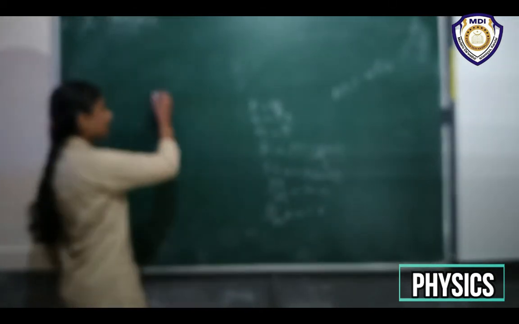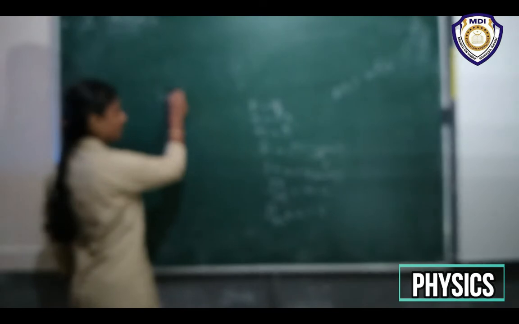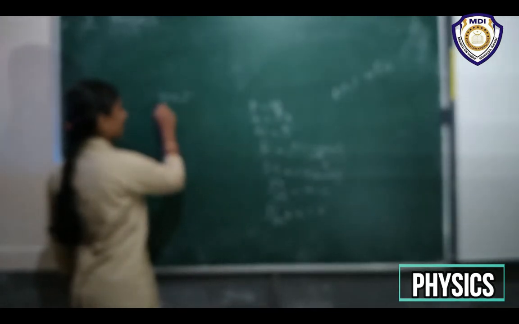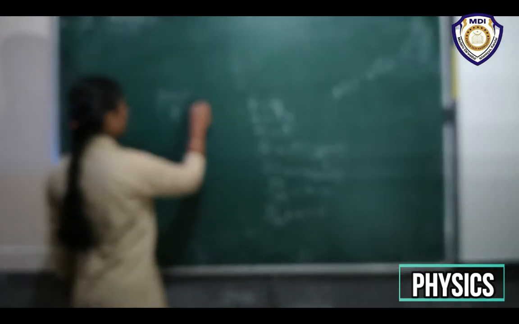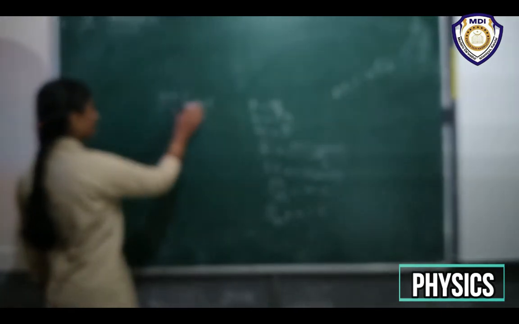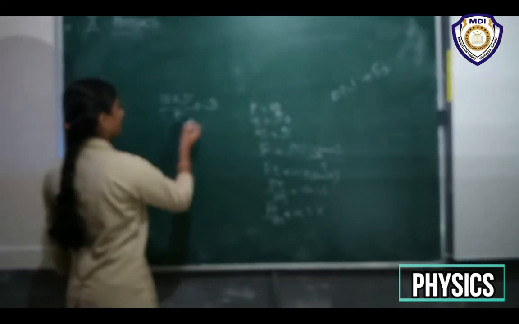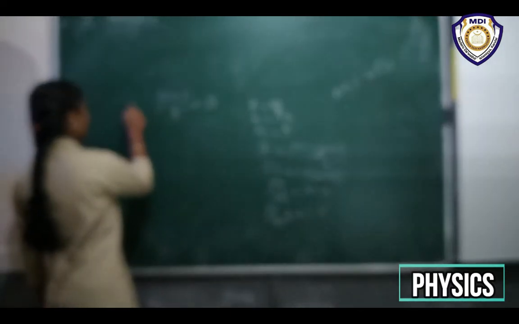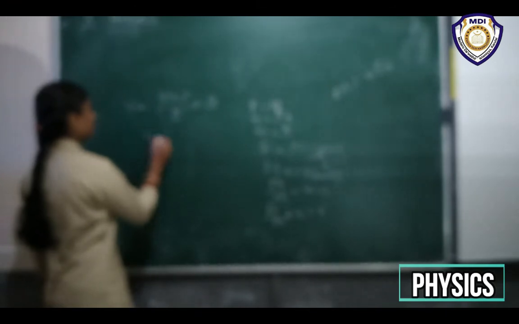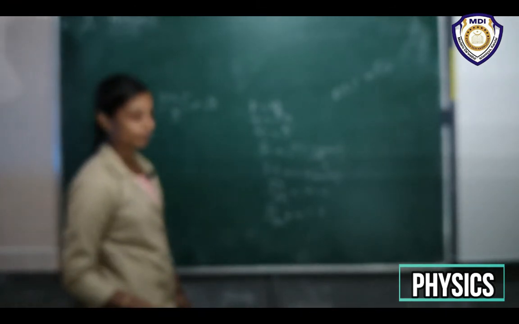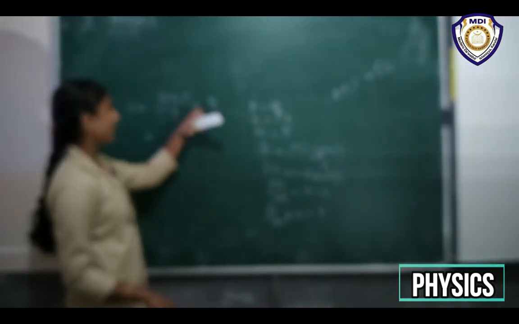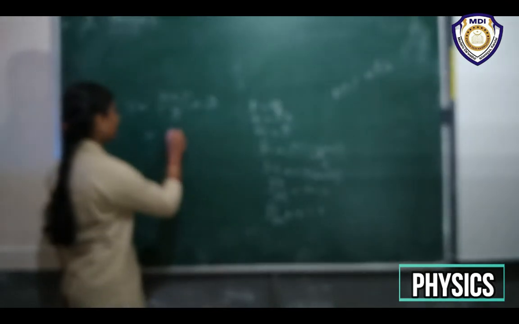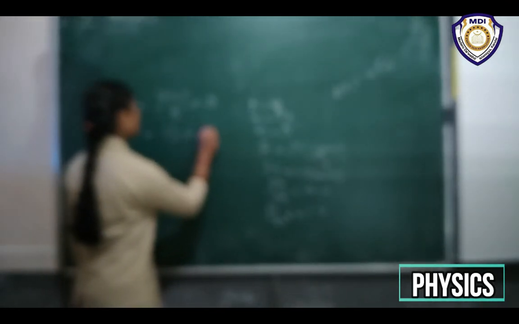Okay, so what are the values? F is equal to 10 Newton, time is equal to 5 seconds, and M is equal to 5 kilogram, plus U. U means 3 meter per second. Okay, so this will give the value of final velocity. So what will be the value of final velocity? Yeah, this is 10 into 5, 50, 50 by 5, 10, plus 3, that is 13 meter per second. Okay, 13 meter per second.